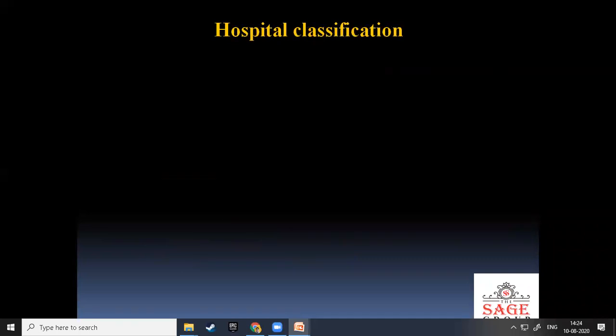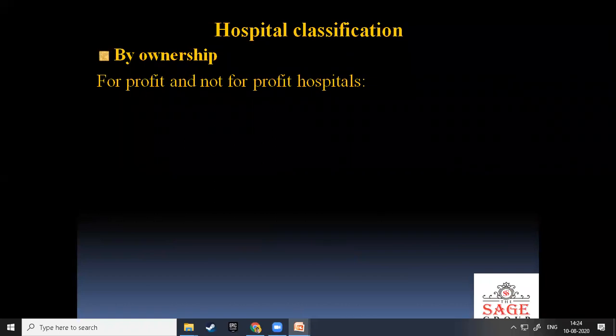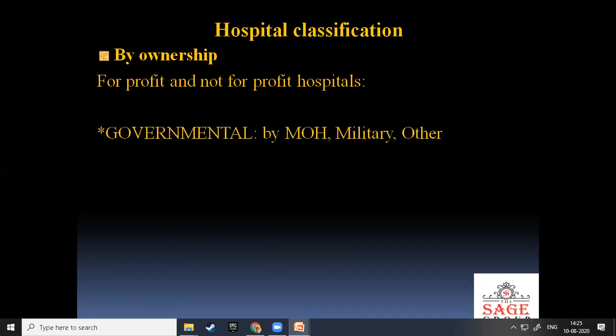Hospital classification. If you have pen and paper, please write down this hospital classification. It is important. Number one, classification based upon ownership: for-profit and not-for-profit hospitals.